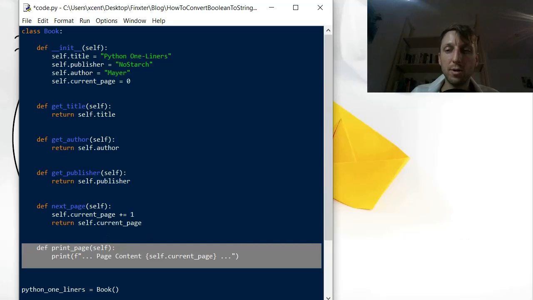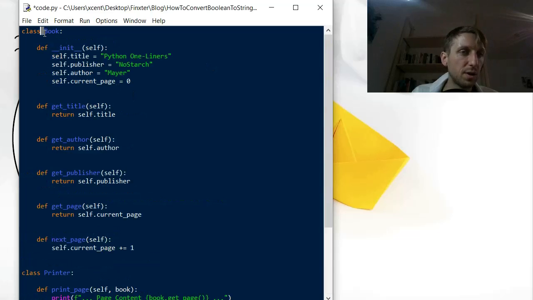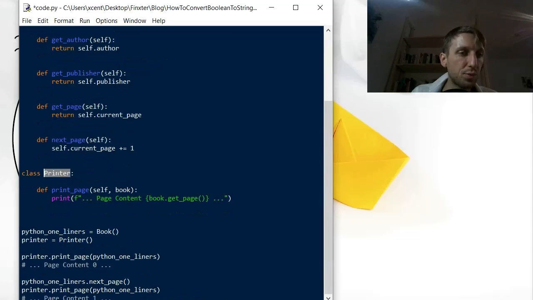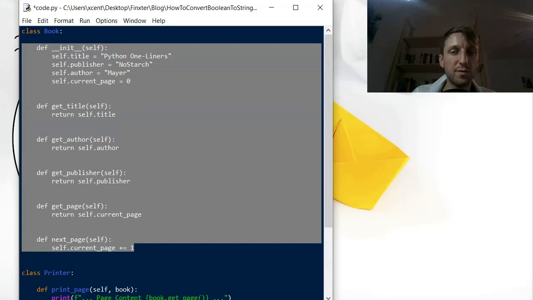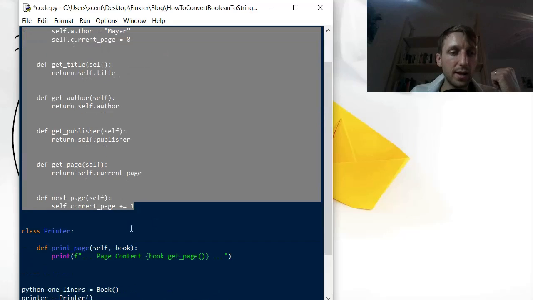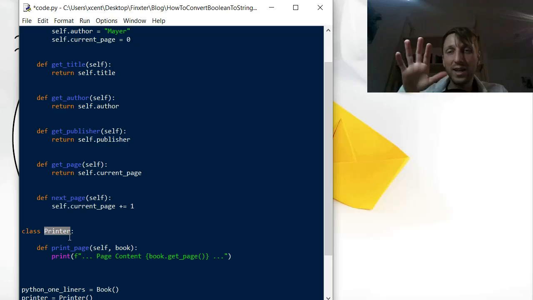So what is a better way to resolve this? We can easily resolve this with the following code. Now we have two classes: a class book and a class printer. The class book has all the same methods and attributes as before, except one: the print page method. This print page method is put into a separate class printer. And this printer can be used to print many different books.